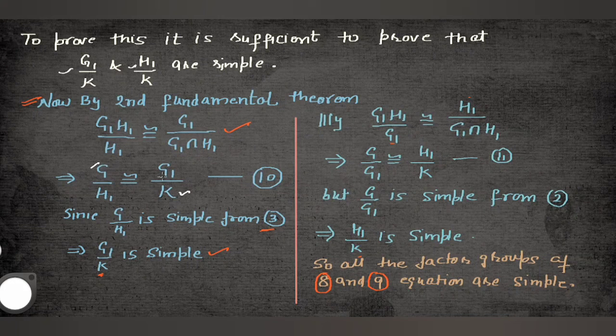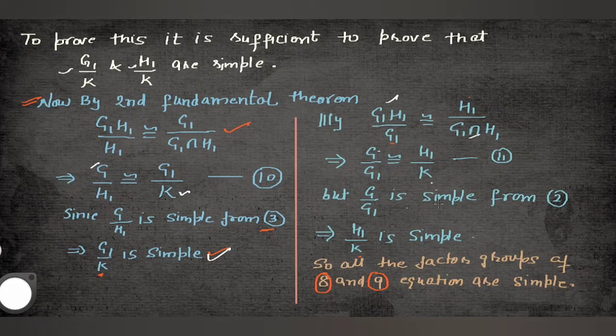So you can replace these values, and both will be isomorphic. You know that G by H1 is simple from equation number 3. We have taken equation number 2 and equation number 3 as two composition series, and we have to prove both are equivalent. Equation number 3 is a composition series, so the factor group G by H1 is definitely simple. If this is simple, you can say that G1 by K is simple. Similarly, you can replace H1 with G1, and again this becomes G and this becomes K.